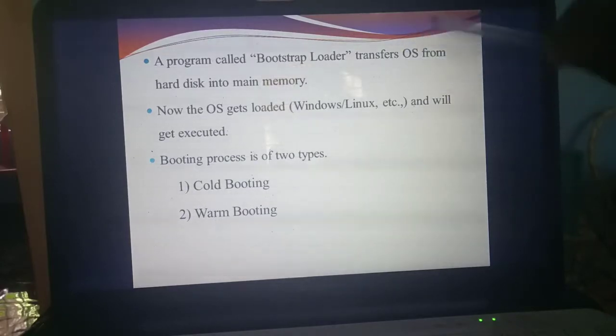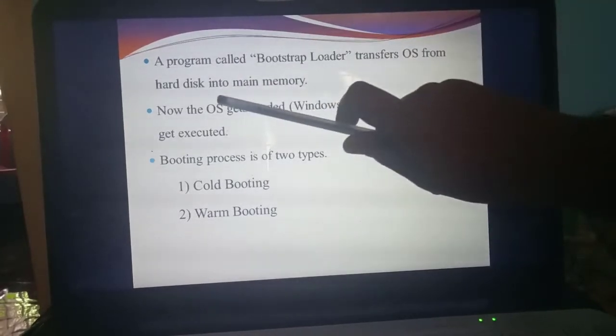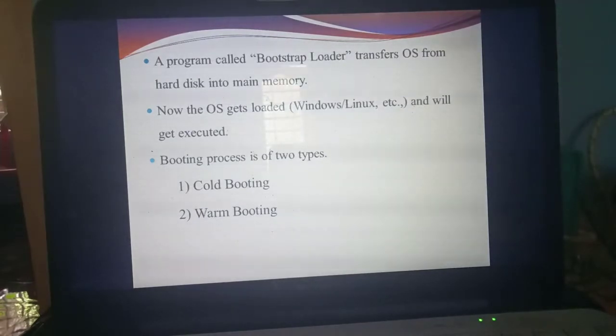This Bootstrap Loader transfers the operating system's information from where to where? From the hard disk into memory. After transferring this information, immediately the operating system will get loaded. It may be any operating system: Windows XP, Windows 7, Windows 8, Windows 10, Linux, Ubuntu, etc. Whatever operating system you are using, it will transfer the information, and after that the OS will get executed.